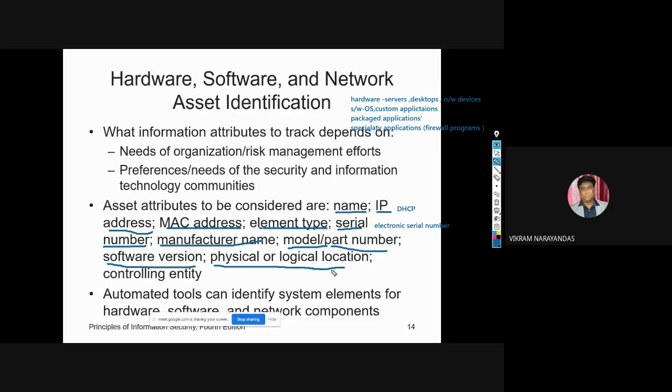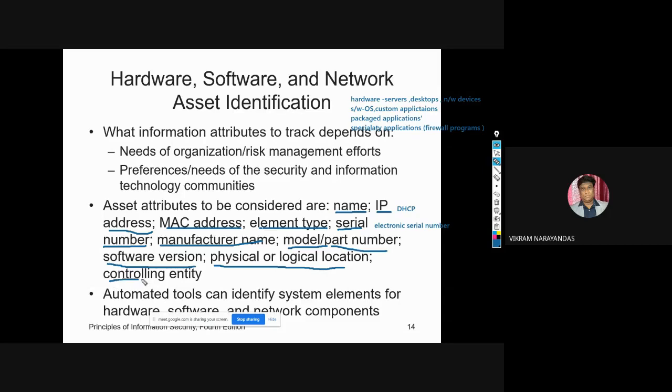So what is the physical location generally? Where this element is physically located. Logical location is generally useful for networking devices. Logical location indicates the logical network where the device is connected.